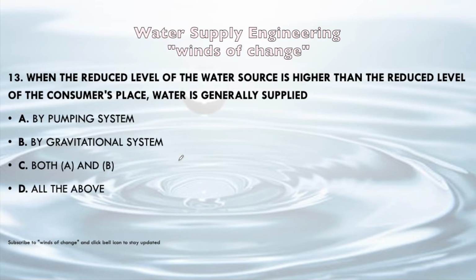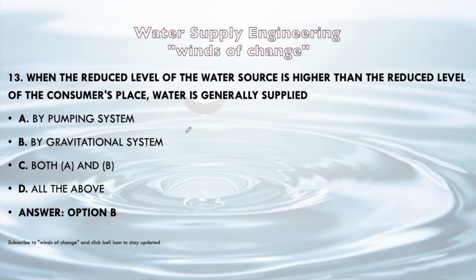Okay. Next question, when the reduced level of the water source is higher than the reduced level of the consumer's place, water is generally supplied by pumping system, gravitational system, both A and B or all of the above. Let's say the water source is here and the consumer is here, and we have to supply the water. Then it can be easily supplied directly without any external appliance. So we will not require pumping here, we will provide it directly by the gravitational system. So B will be the correct answer.